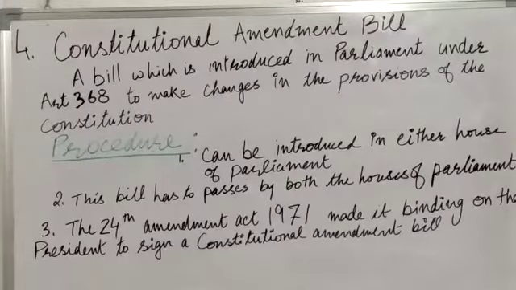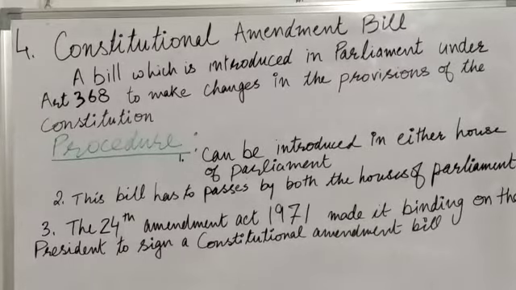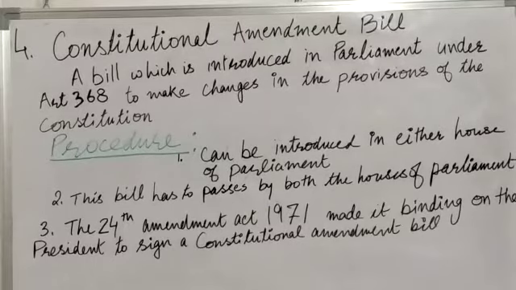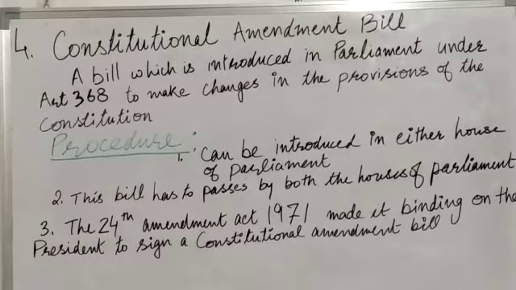Now the next type of bill is the constitutional amendment bill. So here a bill which is introduced in Parliament under Article 368 to make changes in the provisions of the Constitution is known as a constitutional amendment bill. And such type of bill can be introduced in either house of the Parliament. And this bill has to be passed by both the houses of the Parliament, sitting separately, by an absolute majority. And the 24th Amendment Act 1971 made it binding on the President to sign a Constitutional Amendment Bill.